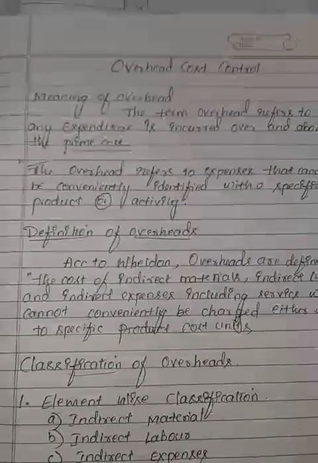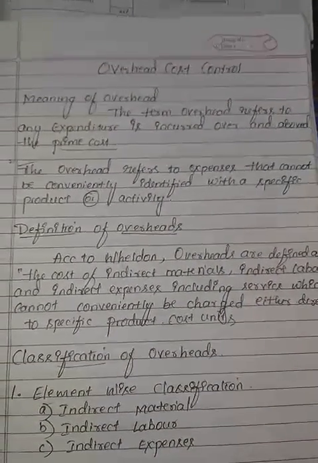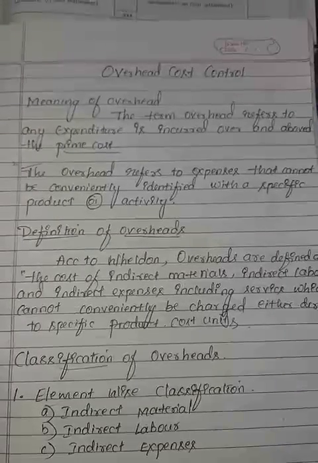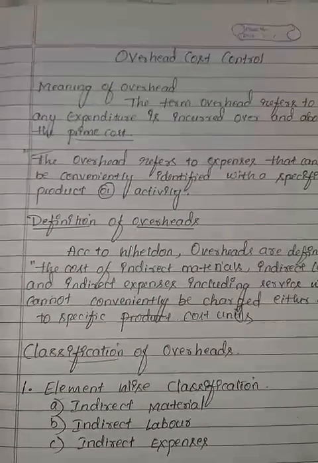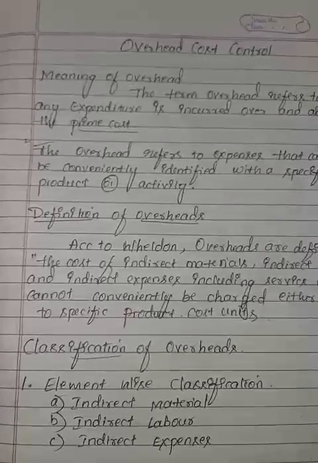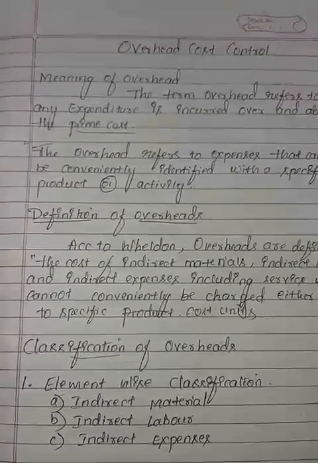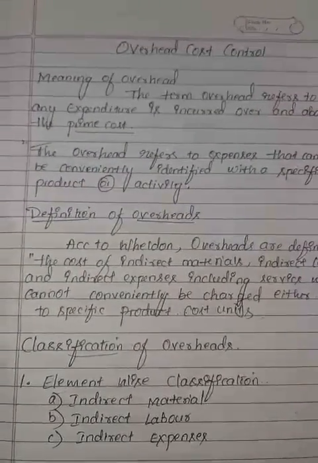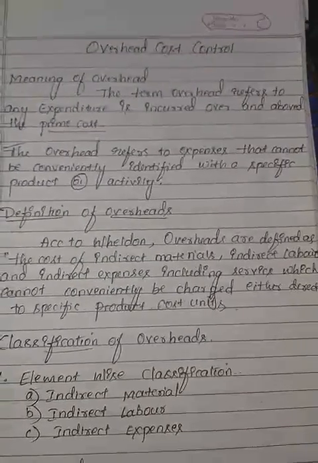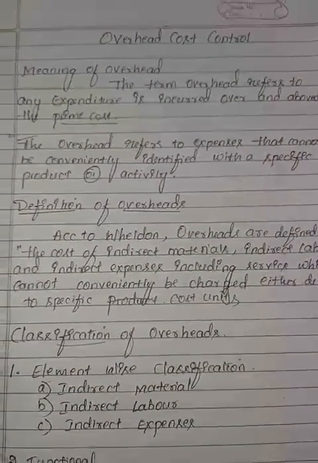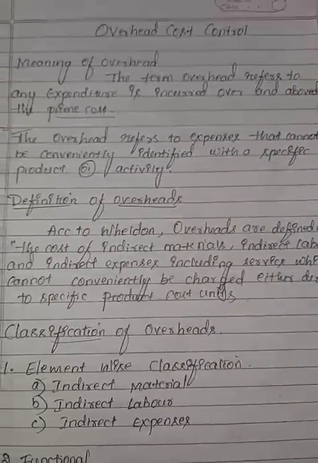Overhead is also called indirect cost and also called supplementary cost, because overheads are not identified with a particular product and are not even part of the production process. So we call it an indirect cost, a supplementary cost. We'll see the definition of overheads now.